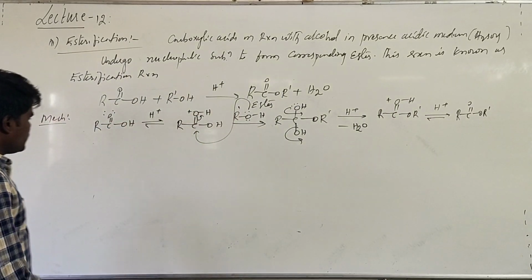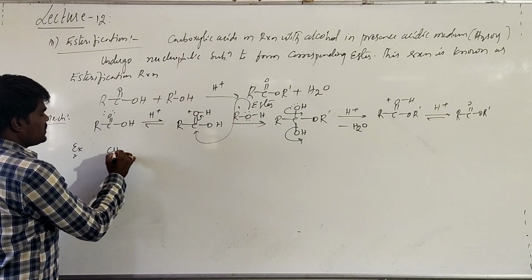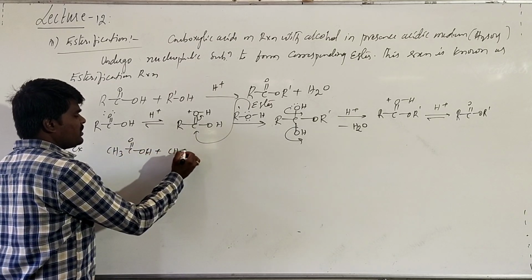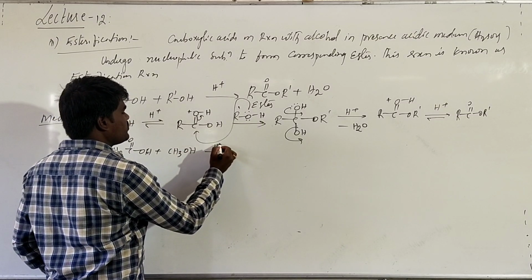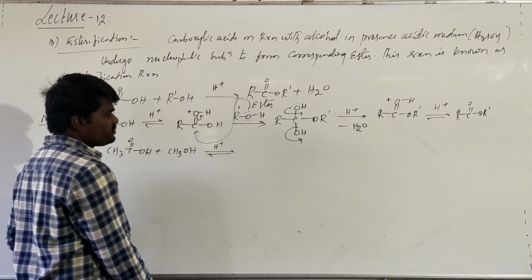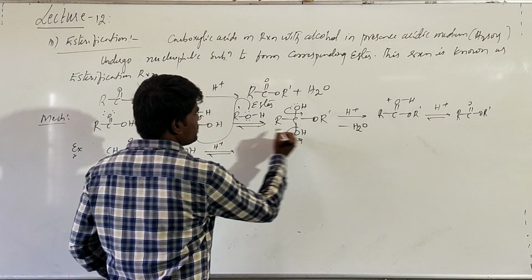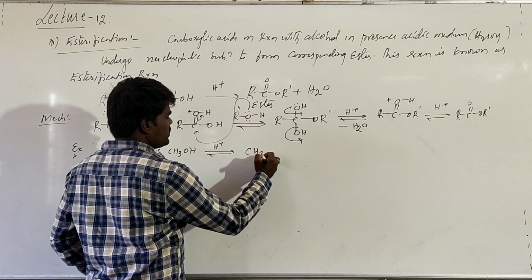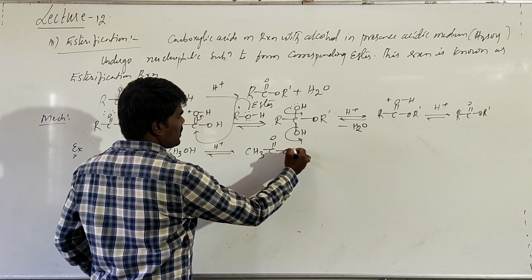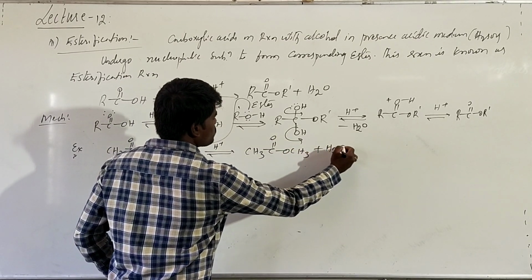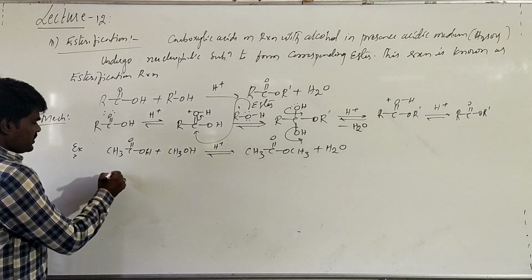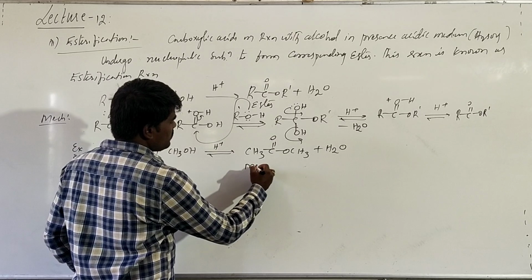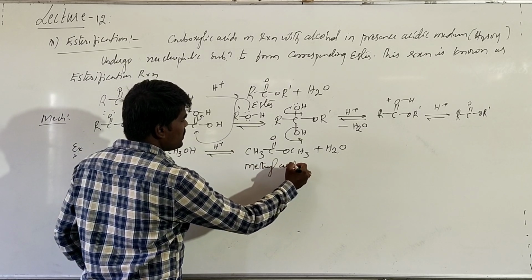Let me take an example here. If you are treating acetic acid with methyl alcohol in presence of acidic medium, what happens? All these are reversible reactions, right? You will get CH3, you just connect this alkyl group coming from the alcohol, and write water. This is what we call methyl acetate.